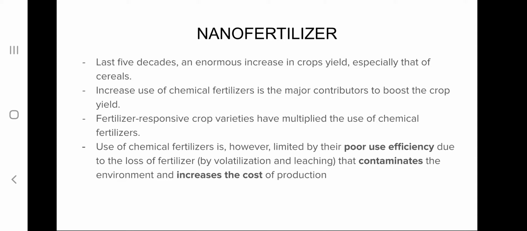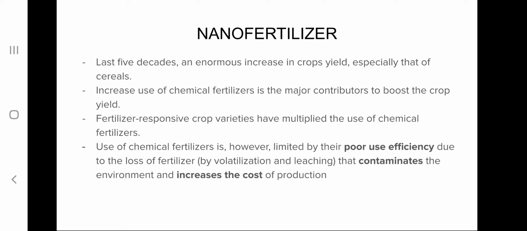But there is a drawback to the use of chemical fertilizers. The drawbacks are that there is poor use efficiency. That is, these fertilizers which we apply to the soil can be lost by volatilization and also leaching. So chemical fertilizers have poor use efficiency, and they can also contaminate the environment.